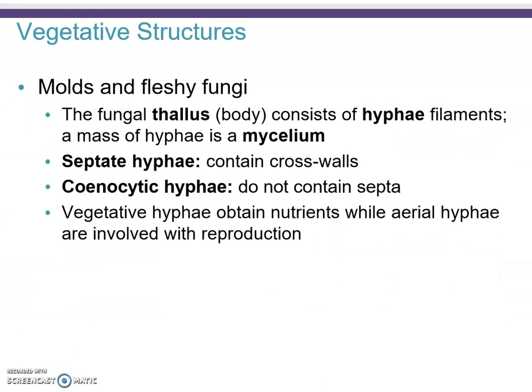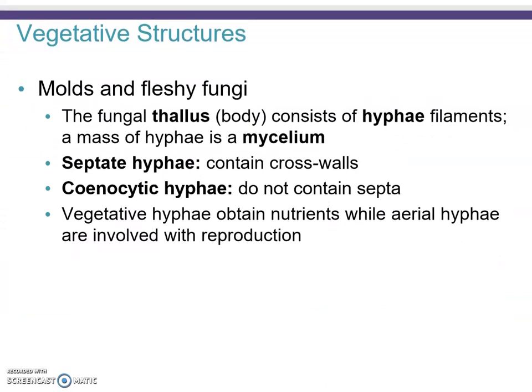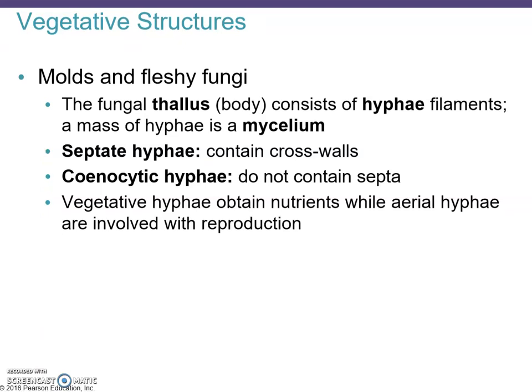In the fungi, we find vegetative structures. So that would be those structures that are not involved with reproduction. Let's differentiate between molds and fleshy fungi. So the molds, of course, are considered sort of smaller growth. They don't have this mushroom type of fruiting body. But let's take a look at that. For molds and fleshy fungi, they have this thallus, and that's a term that you need to know. That's basically the body of the fungus, the thallus, the body.